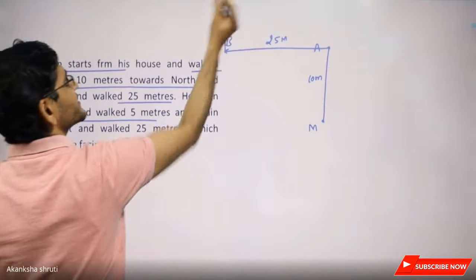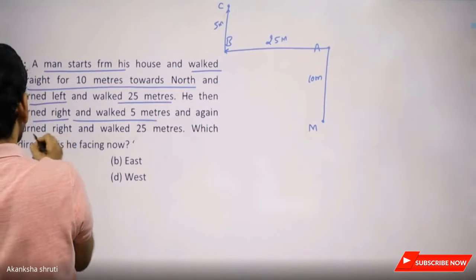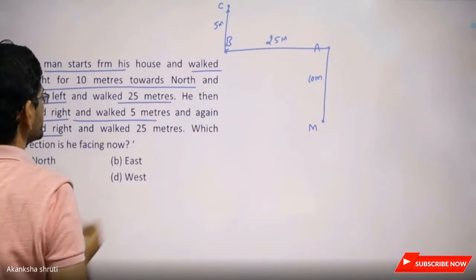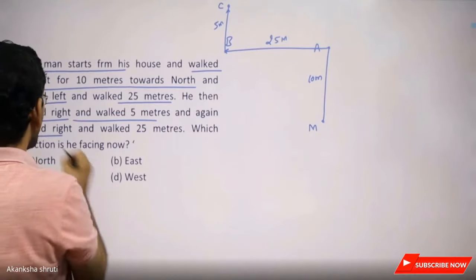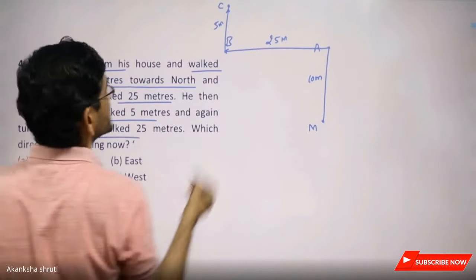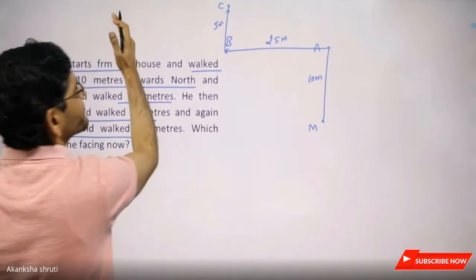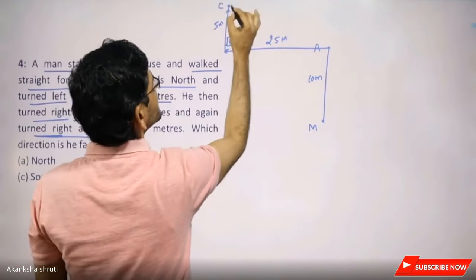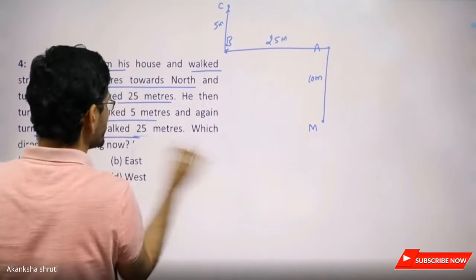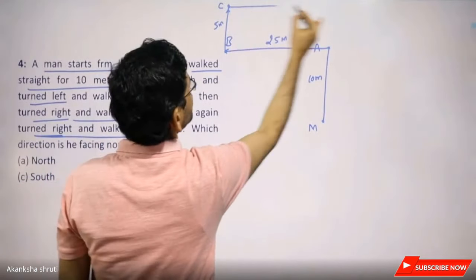Consider this point as C, and again turned right and walk 25 meters. For this will be our right, this will be left. Students, turned right for 25 meters. Are we getting?